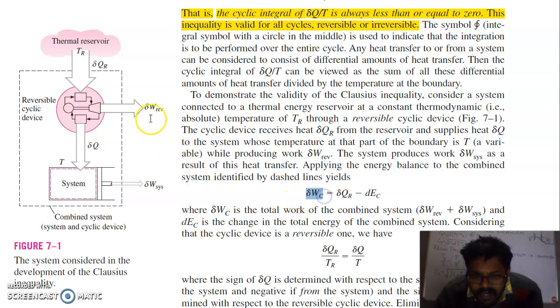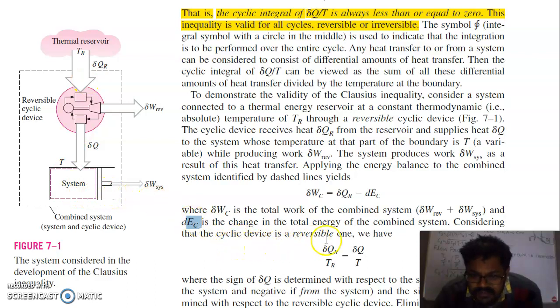So δWC is the combined work of the reversible cycle and the system, and dEC is the change in the total energy of the combined system.